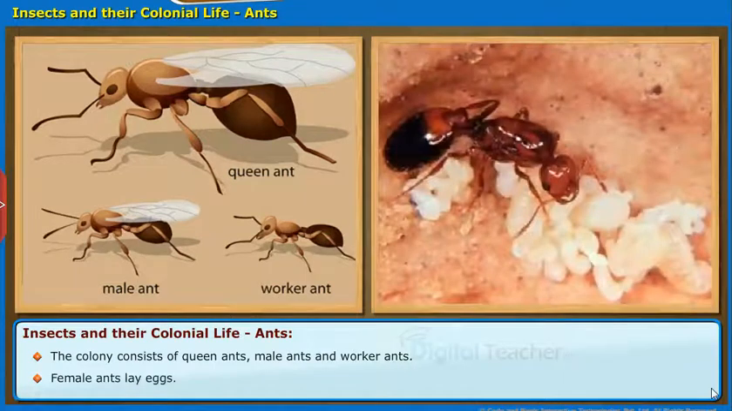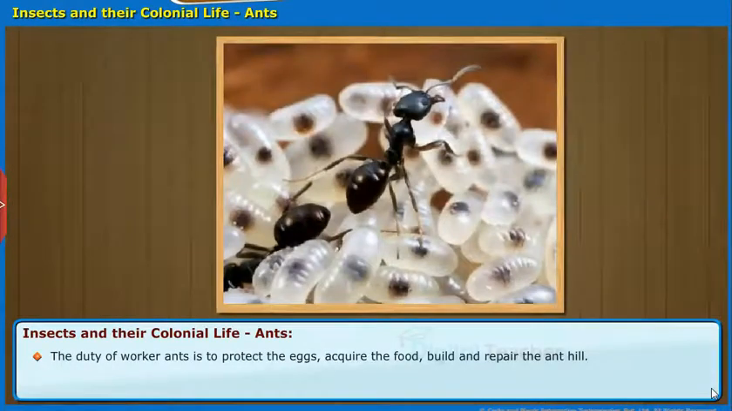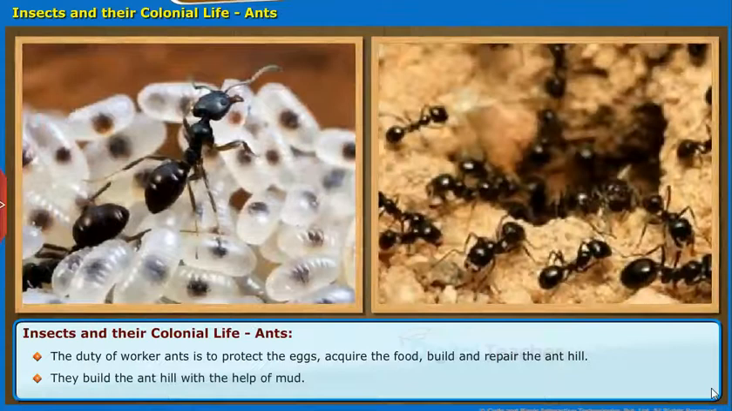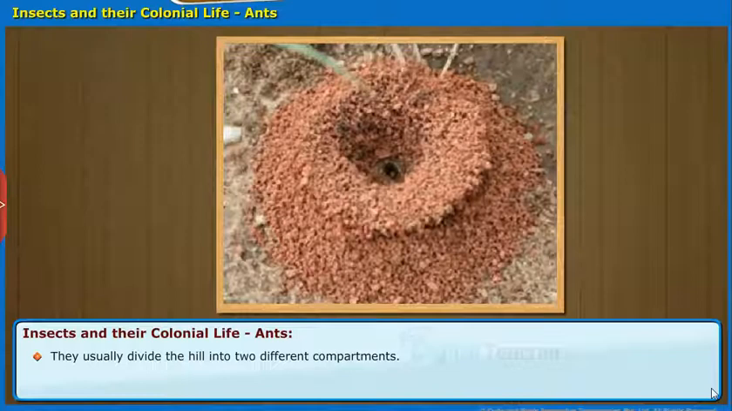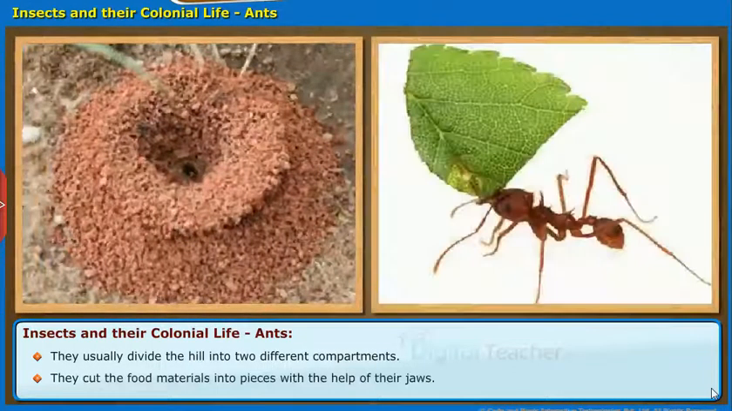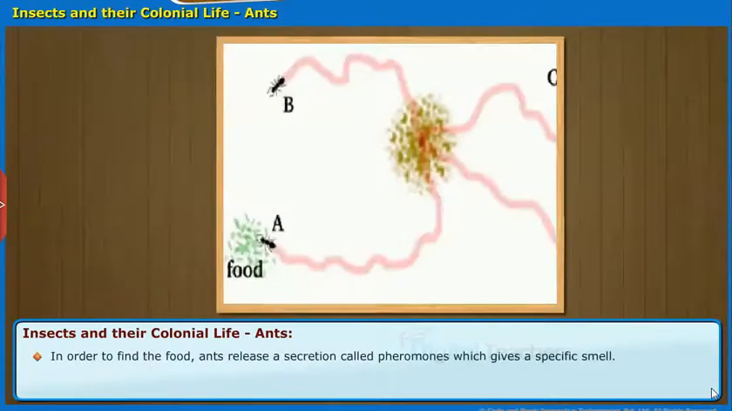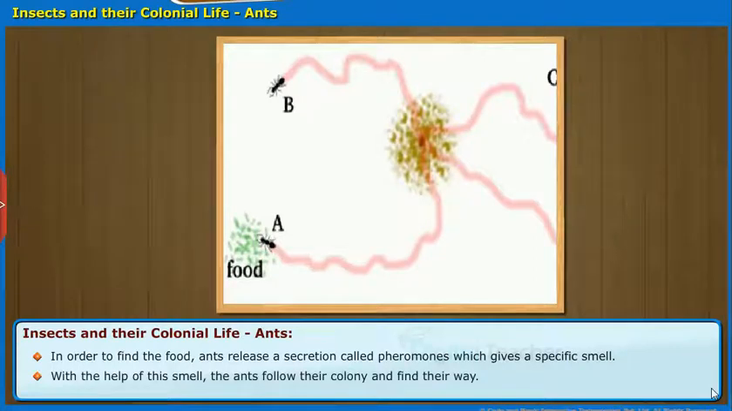Female ants lay eggs. The duty of worker ants is to protect the eggs, acquire the food, build and repair the ant hill. They build the ant hill with the help of mud. They usually divide the hill into two different compartments. They cut the food materials into pieces with the help of their jaws. In order to find the food, ants release a secretion called pheromones which gives a specific smell. With the help of this smell, the ants follow their colony and find their way.